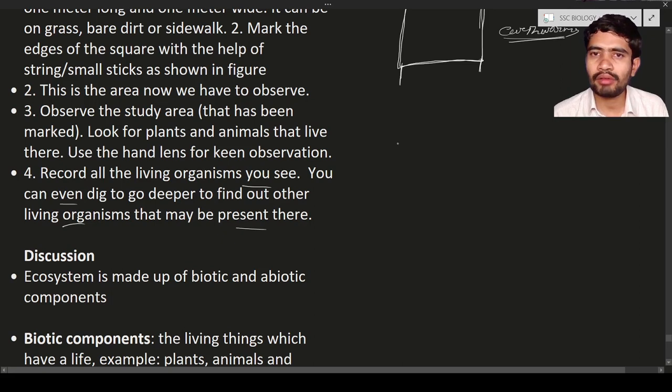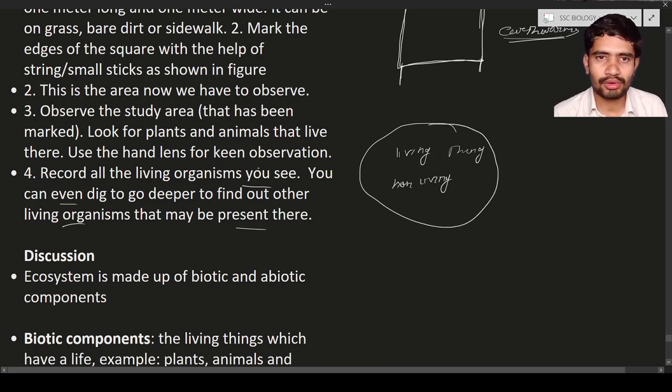In that area, you will see living things and also non-living things. Both are present together. It is known as an ecosystem. So this is a lab activity, and after the lab activity you can analyze the data that you get in that particular area by doing the activity.